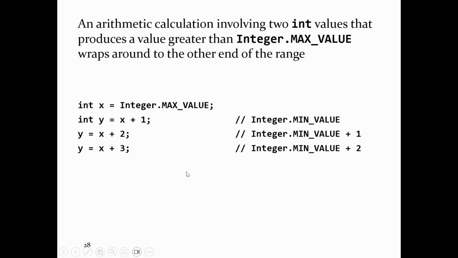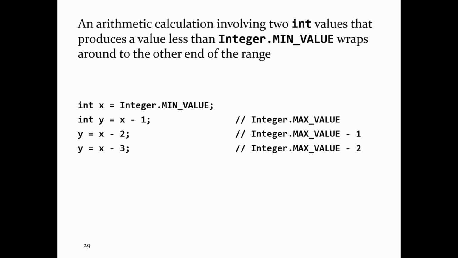The same thing happens on the other end. If an operation results in a value that is less than integer min value, it just wraps around to the other side. So if I start out at integer min value, roughly minus 2 billion, and subtract 1, a negative value minus a positive value, you end up at integer max value, which is a positive value. Again, it does not make sense mathematically, but that's the way it works on your computer.